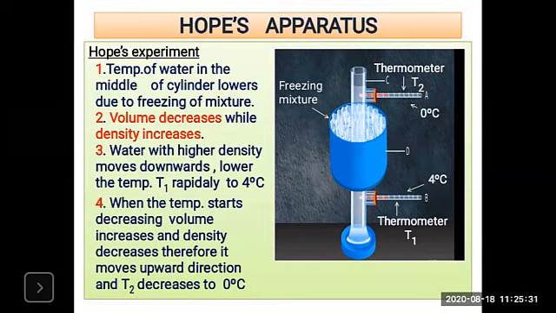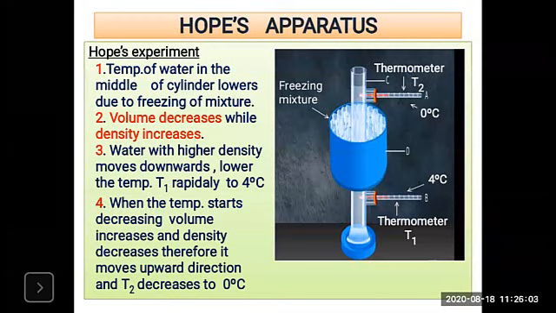While the temperature recorded by the lower thermometer, T1, is constant at 4 degrees Celsius, the upper thermometer, T2, shows a continuous fall in temperature to 0 degrees Celsius. So it becomes steady at 0 degrees Celsius. T2 is recorded as 0 degrees Celsius and T1 as 4 degrees Celsius.